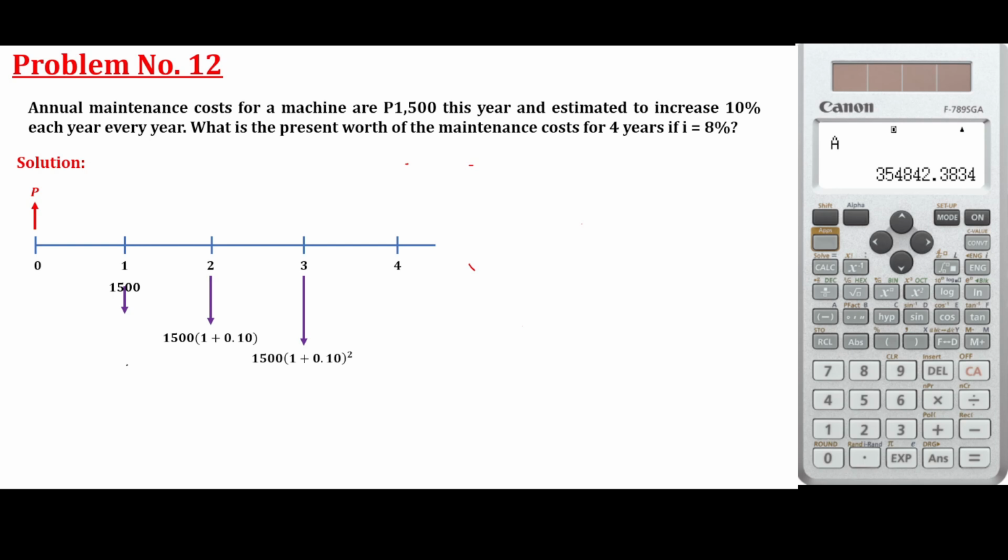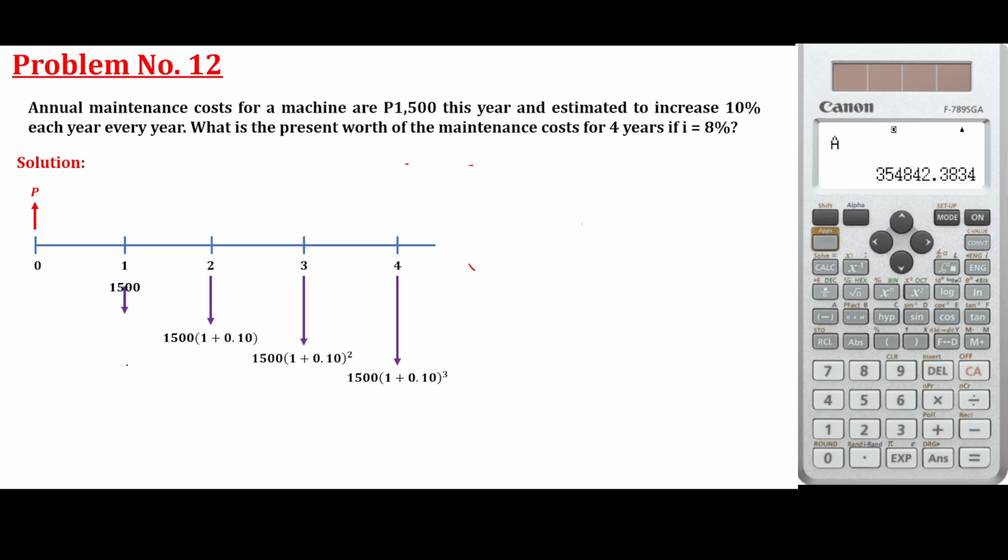So that is the geometric gradient. Earlier you just add a constant value. From the previous problem, you add 30,000 every year. For this, you are going to add a certain percentage. Again you add another 10% from the previous payment, multiplying again by 1.1, so it is now cubed.